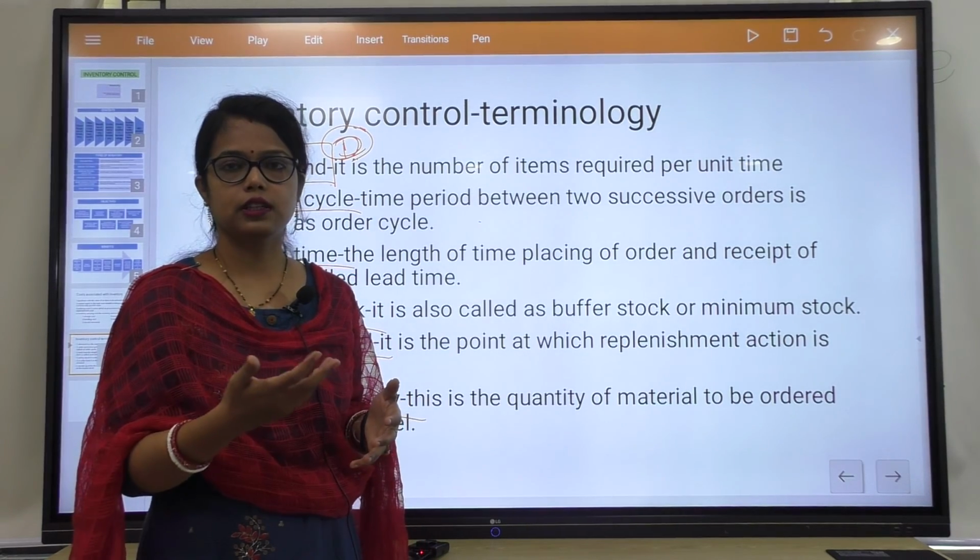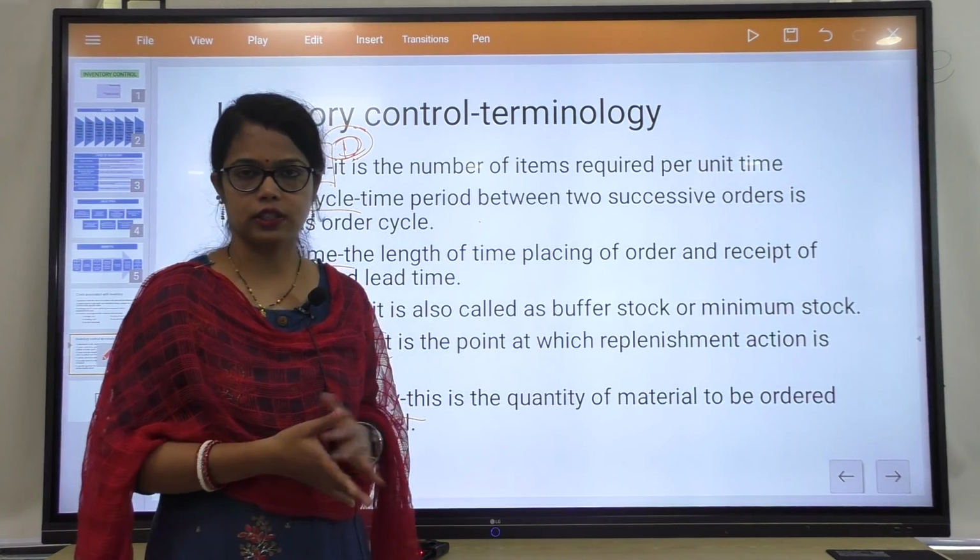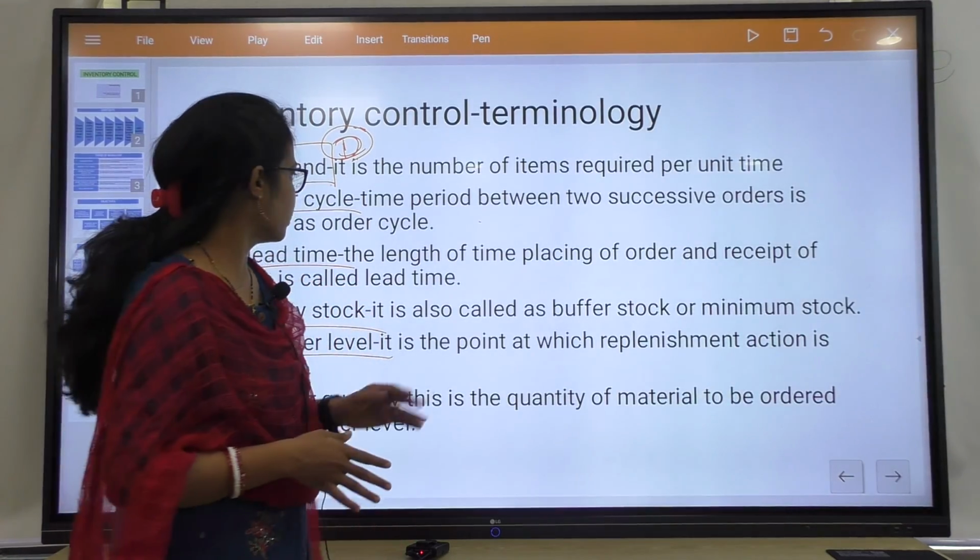If the order cycle is 7 days, then it is 1 week. Clear? If there is 1 month, then the order cycle is 1 month. That is called the order cycle.